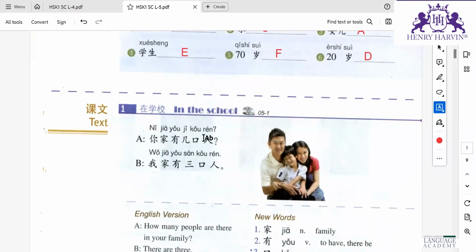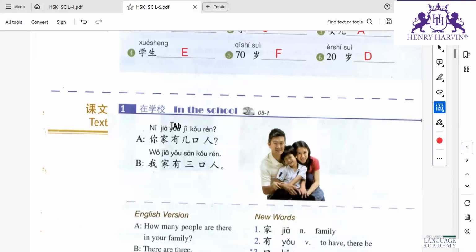Jǐ is basically like how many. So your family has how many members? Yǒu is have. How many members does your family have?